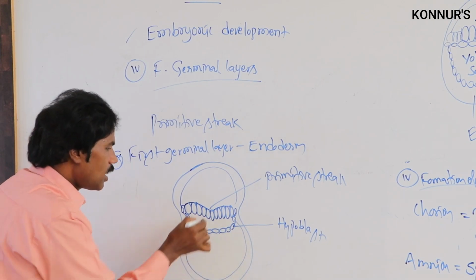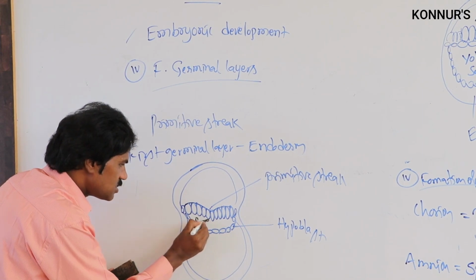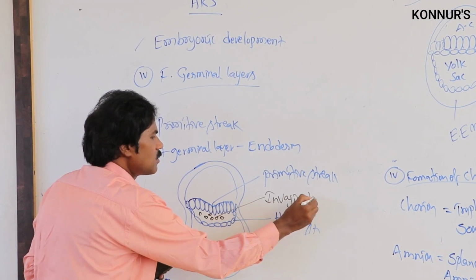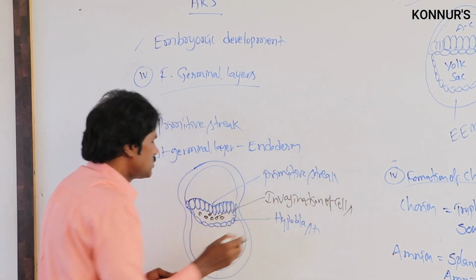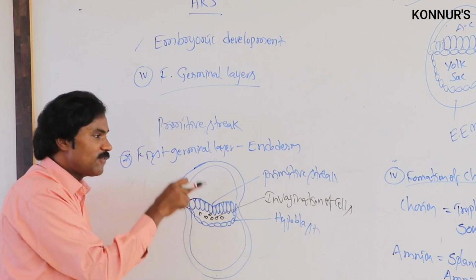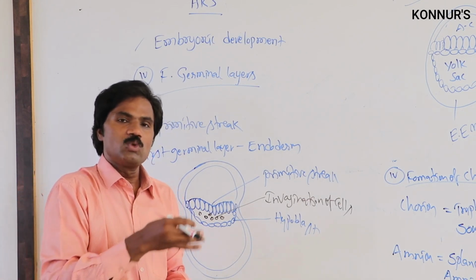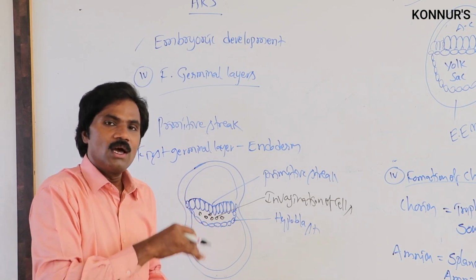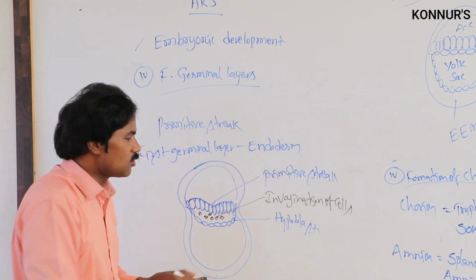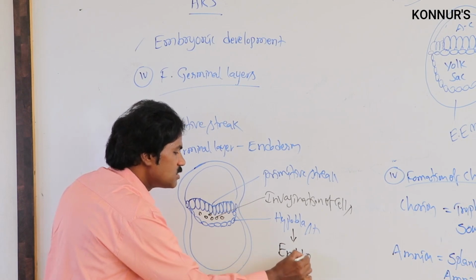Then there will be invagination of a number of cells, invagination of cells between the epiblast as well as the hypoblast. Some of these invaginated cells proliferate or adjust and move towards the hypoblast, and there is newly formed endoderm. So the hypoblast is very important for formation of the endoderm.